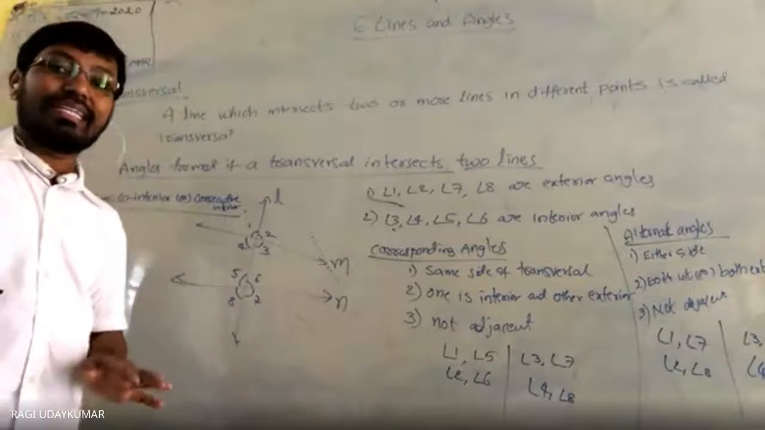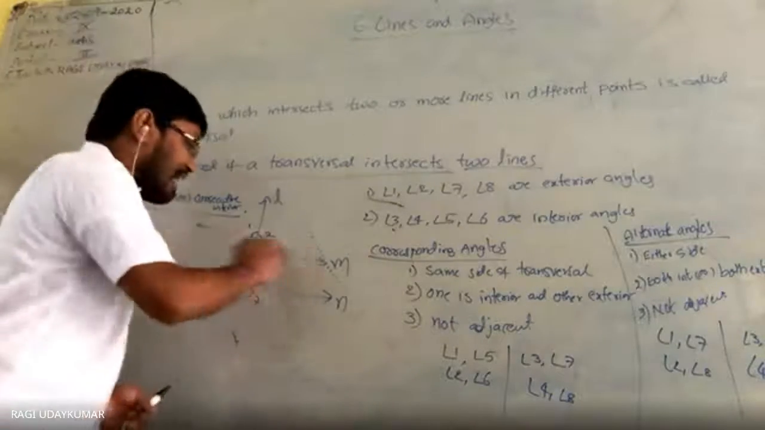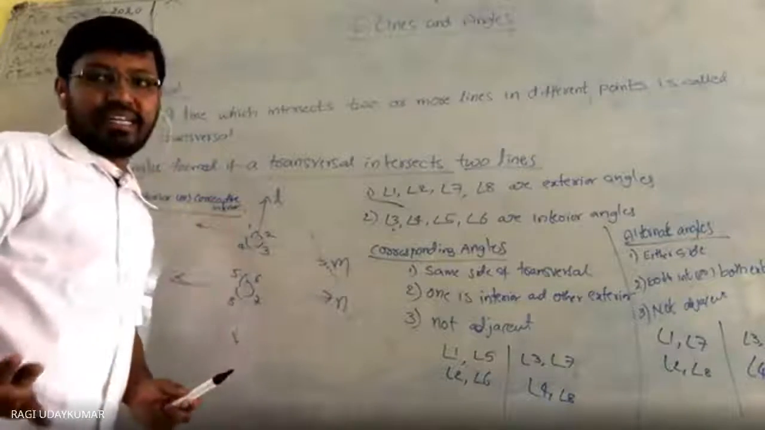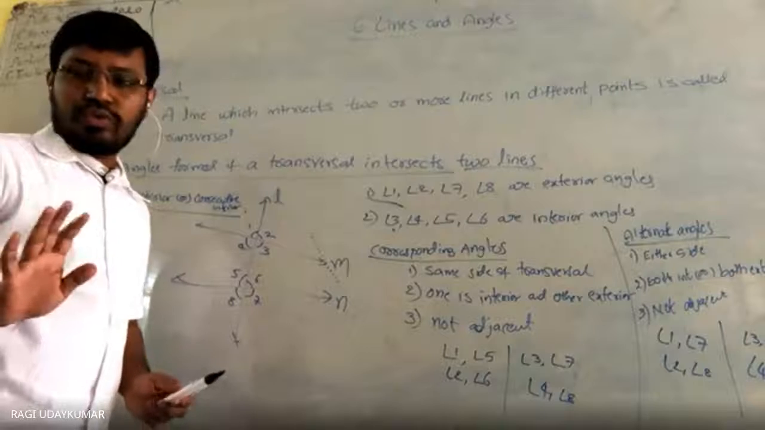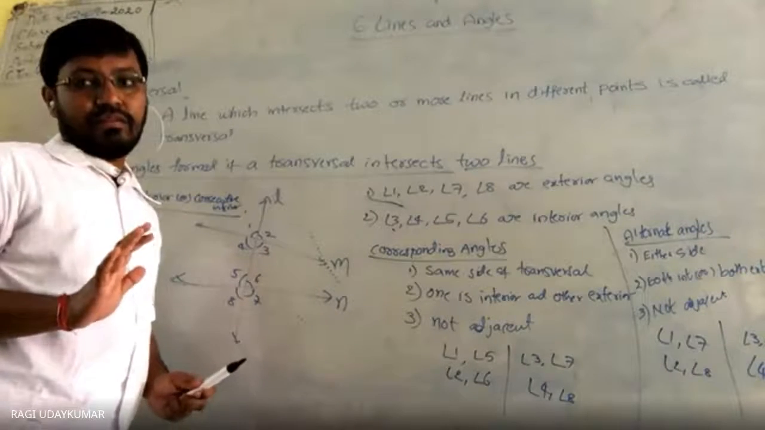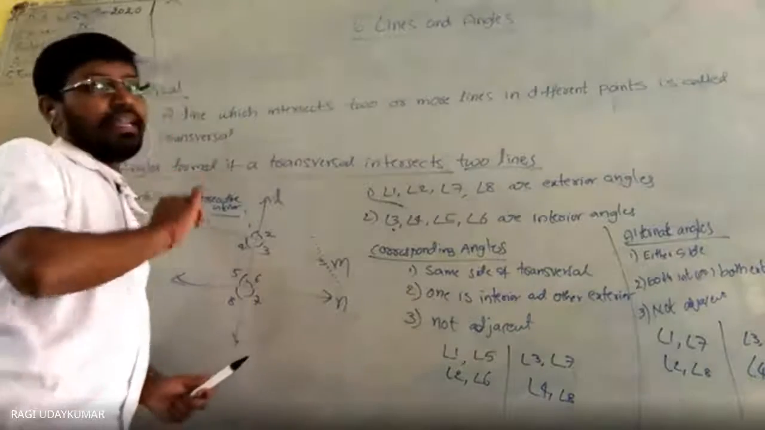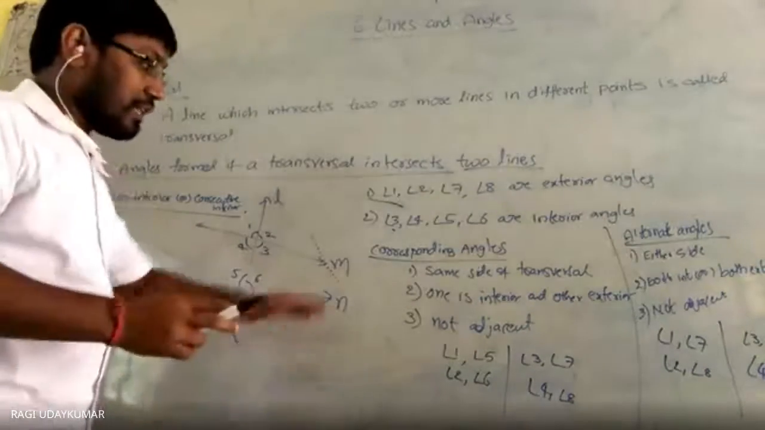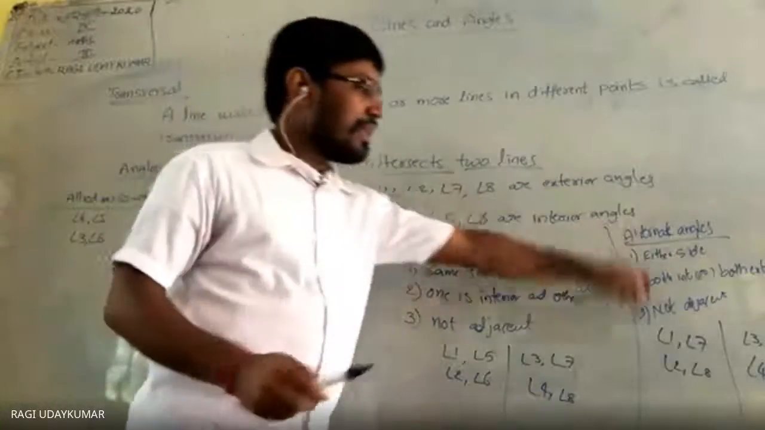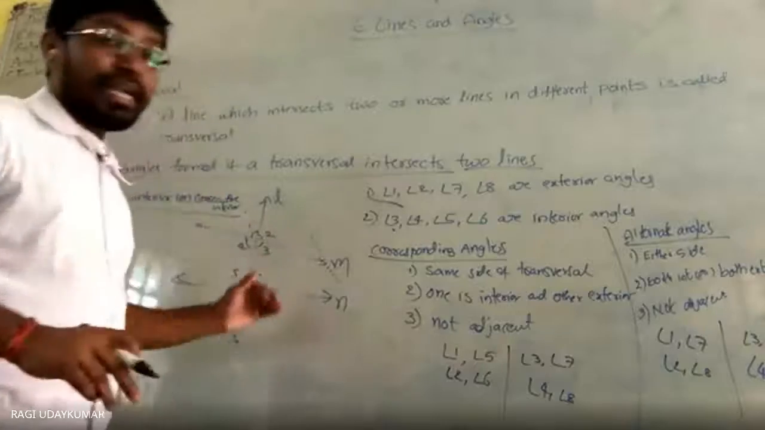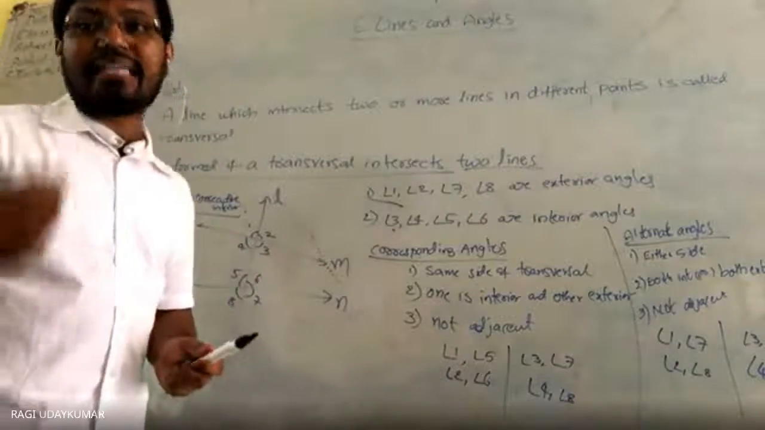Most of the students will consider that parallel lines only. If it is given only, we call 1 and 5 corresponding. No. If not parallel also, we can call corresponding. But in case they are not parallel, they are not equal. Corresponding angles will be equal, alternate angles are also equal. So corresponding angles equal will be taken as an axiom.